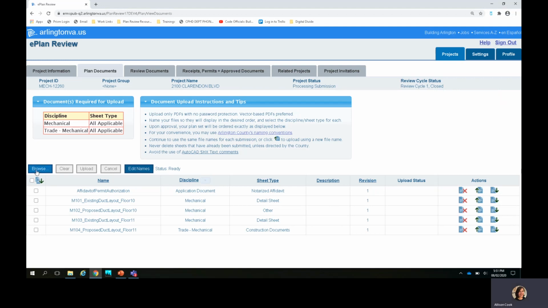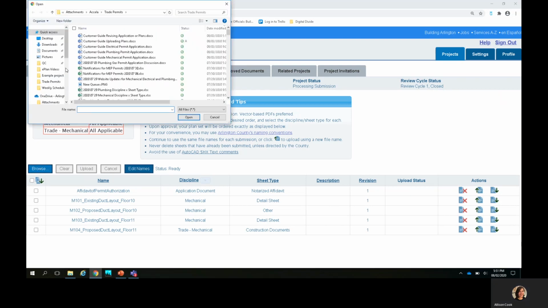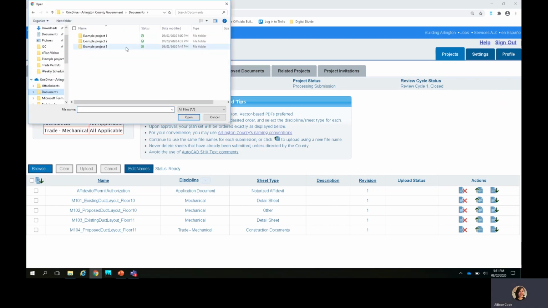Now, I'm going to click Browse in the far left corner here towards the middle of the screen to select the PDFs that I want to replace. I'm going to navigate to the folder that has those PDFs in them. You'll notice that all my file names have the exact same file name as the original uploads. I'm going to sort by date modified so I can quickly find each file. And then I'm going to click on the file I want to upload. You can select multiple if you would like.